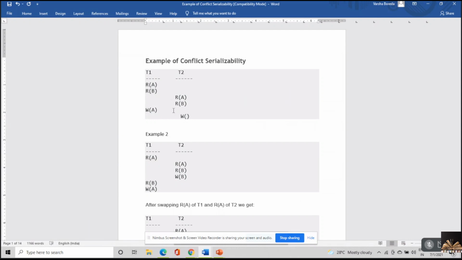No issues. Okay. Now write A is compared with read B. Is there any problem with write A and read B? A and B are both different database objects. So write A can go to the top again, write of A, and read B can come to the bottom.